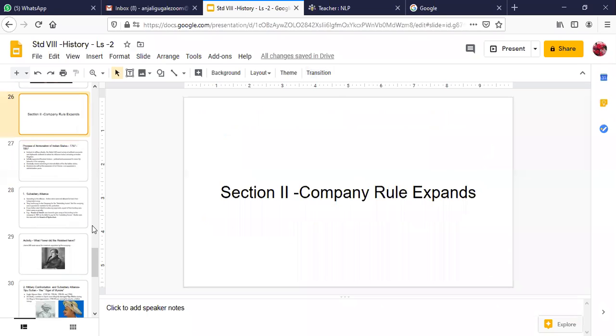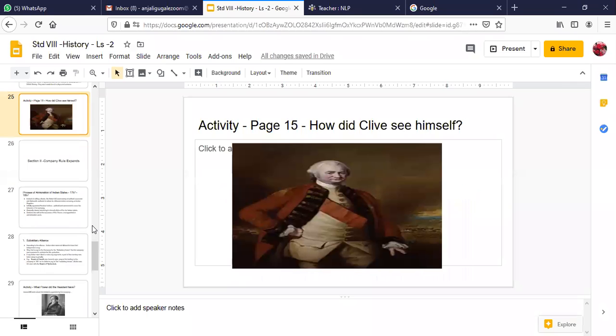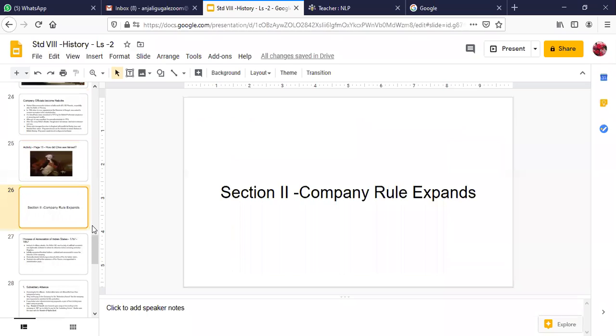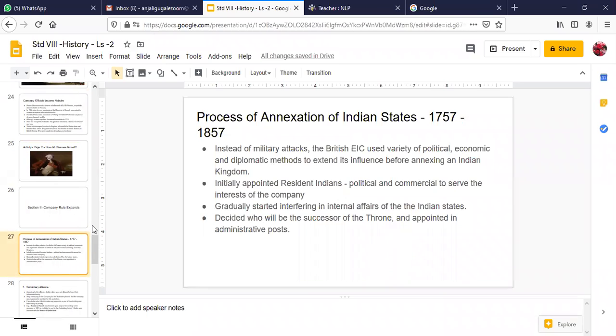We will start with a recap of what we have covered for Section 2 yesterday, how the company rule expanded. Before that, we have done a few activities and how gradually the British Empire was acquiring territories. What was the system? What was the process they followed to annex the various Indian territories and Indian states and appoint puppet rulers in various kingdoms? We'll start from that part. Section 2, company rule expands.